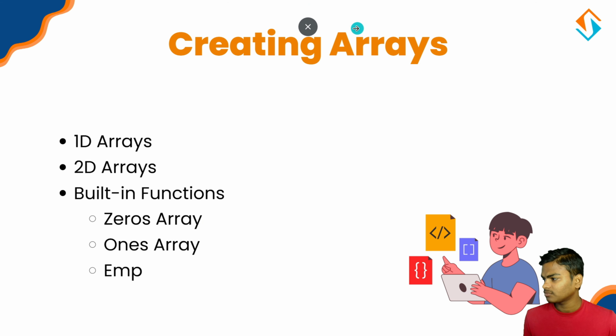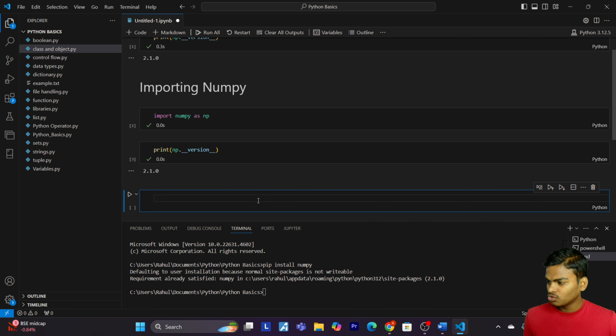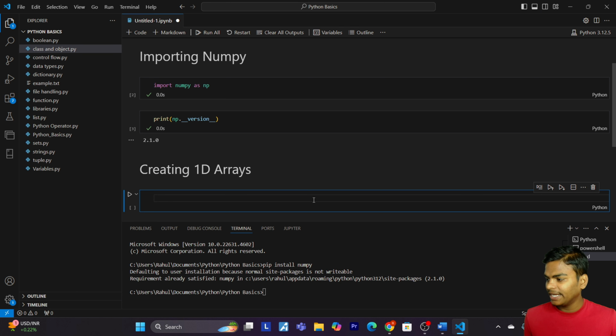First we are going to create a 1D array. Let me give a markdown heading, creating 1D array, and run the cell. Then let me explain what a 1D array is. A 1D array is just like a simple list, but with superpowers. Let me show you how we can create a 1D array.